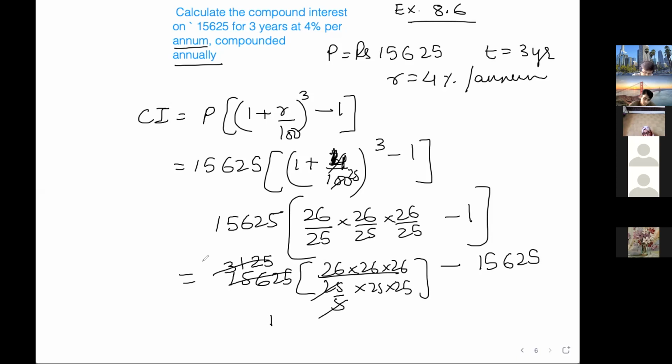Once again 5 से 5 6 are 30, 5 2s are 10, and 5 5s are 625 आ रहा है, which will cancel. Okay, 25 into 25 is 625.